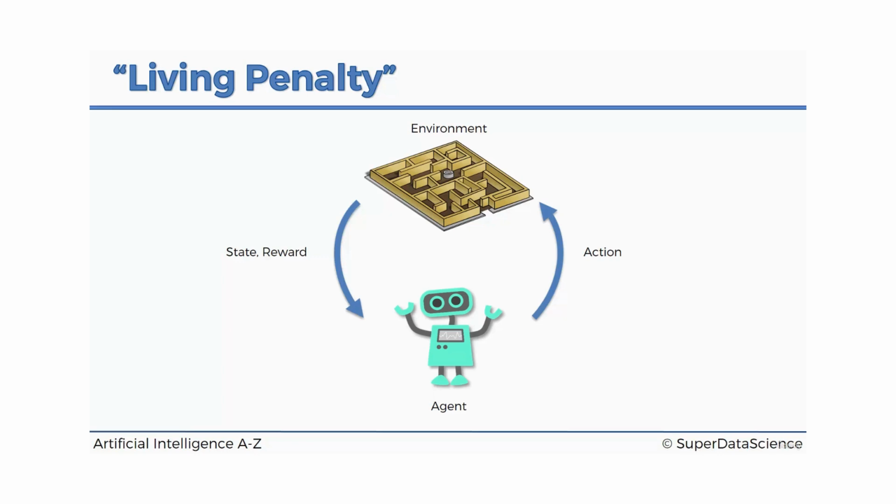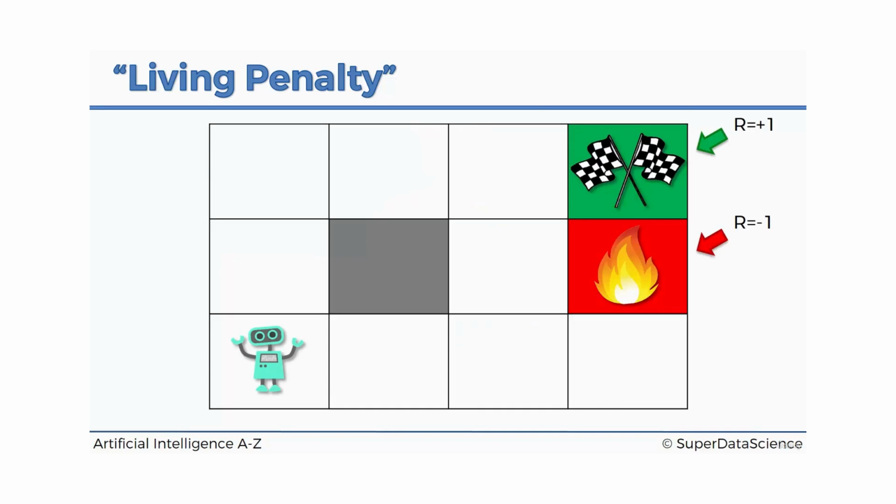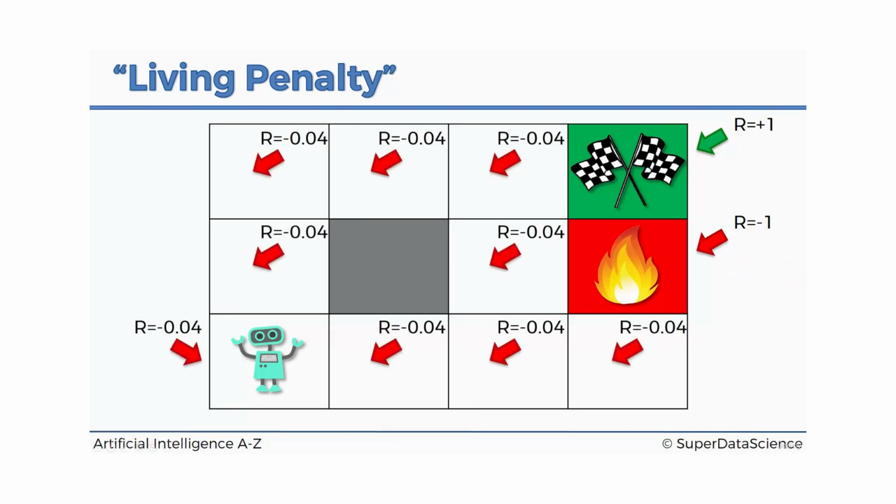So scenarios like that are very common, not just in games and also in real life. And that's why we're going to introduce something similar into our example, a simplified version of that, but nevertheless a reward that is continuously given to the agent throughout the game, not just at the end. And the way we're going to do it is by looking at the other tiles. So right now we only have reward +1 at the final tile and reward -1 at the other final tile, the fire pit. But now we're going to add rewards in every single tile.